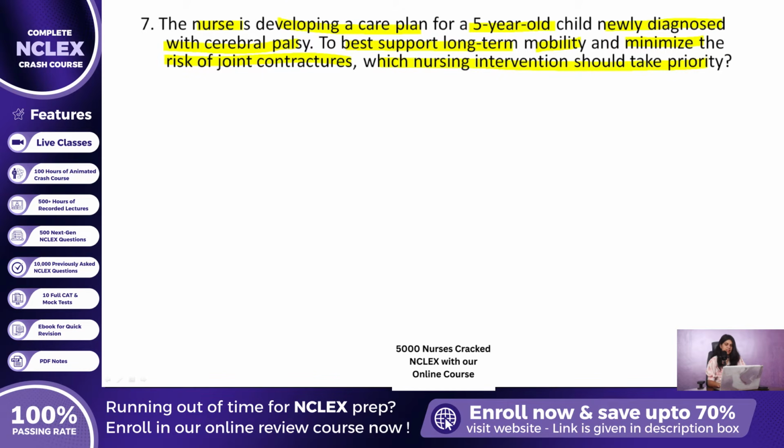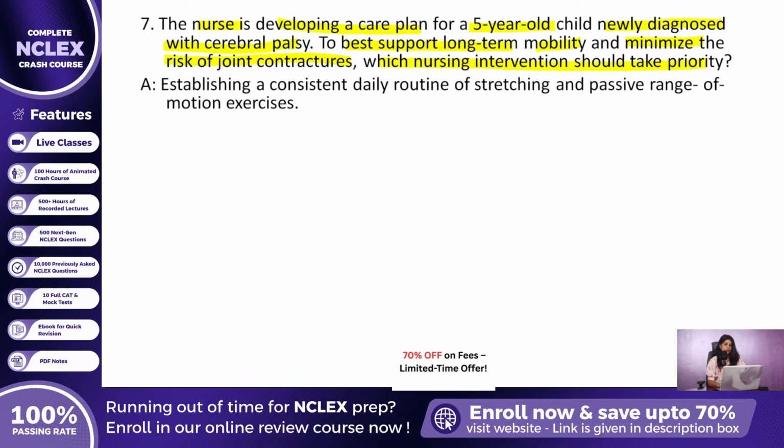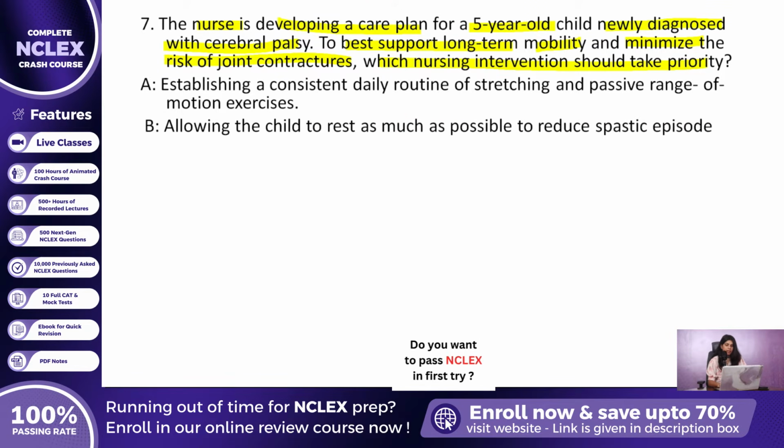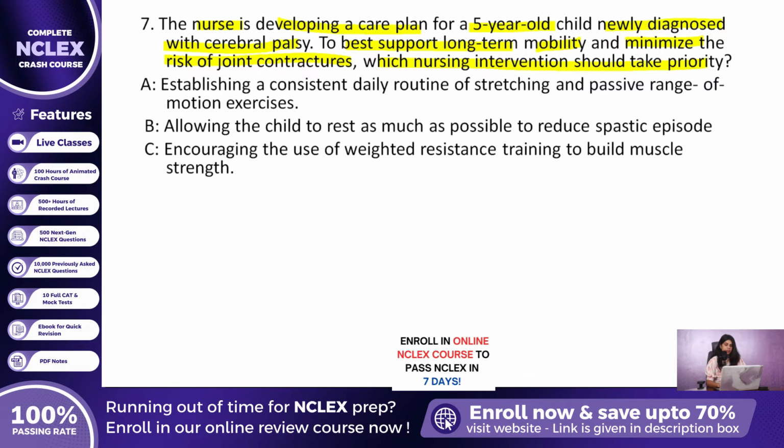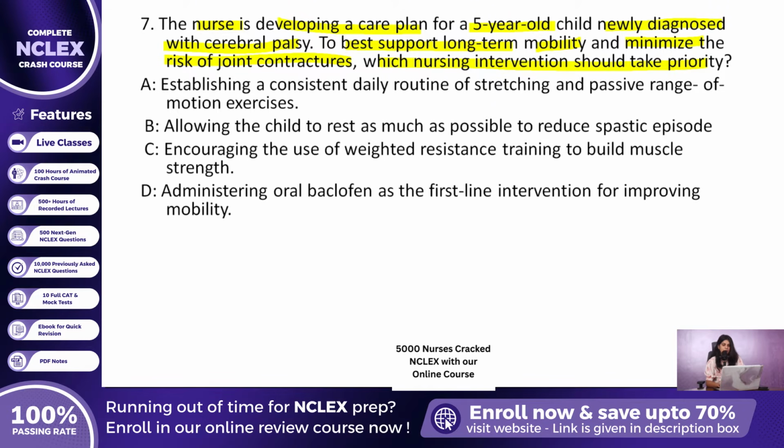Let us go through the possible strategies a nurse might include in this care plan. Option A, establishing a consistent daily routine of stretching and passive range of motion exercises. Option B, allowing the child to rest as much as possible to reduce spastic episodes. Option C, encouraging the use of weighted resistance training to build muscle strength. Option D, administering oral baclofen as the first-line intervention for improving mobility. The priority intervention that directly targets the prevention of contractures and promotes long-term function is Option A, establishing a consistent daily routine of stretching and passive range of motion exercises.